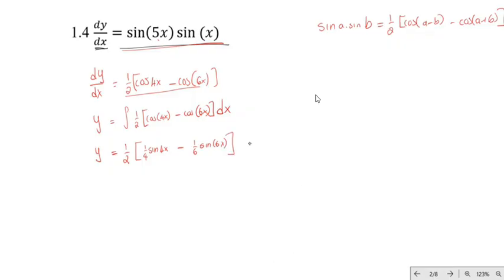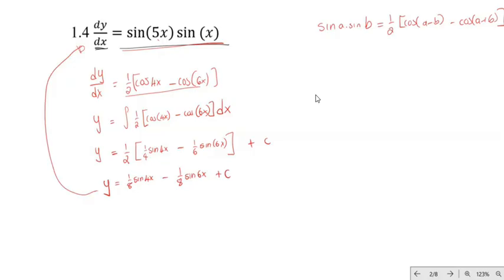And then don't forget to write the integration constant. Now we just need to simplify. So we will get 1 over 8 sine 4x minus 1 over 8 sine 6x plus c. So that is the general solution to this differential equation.